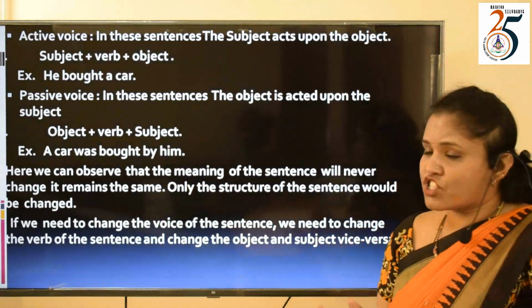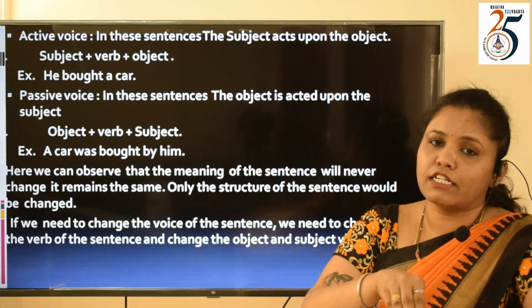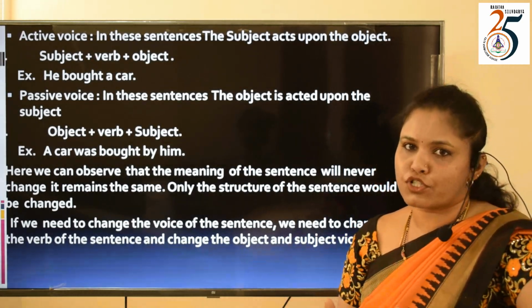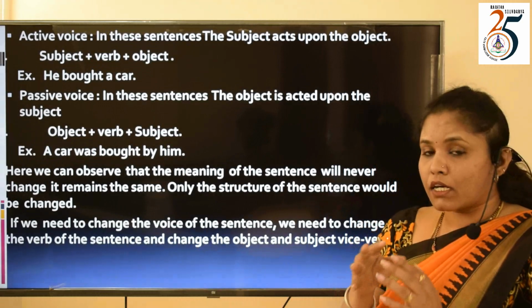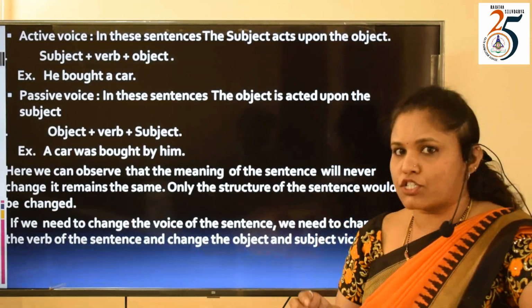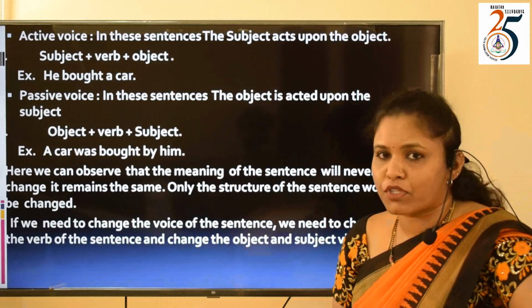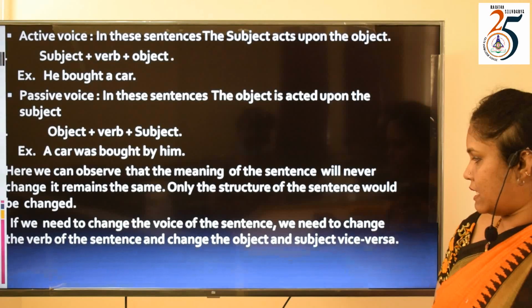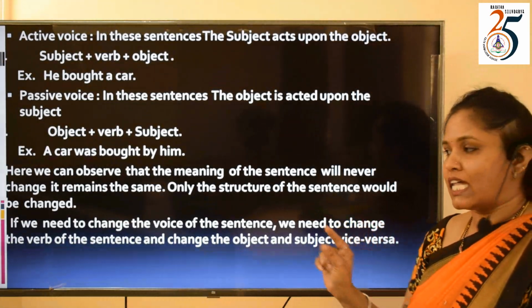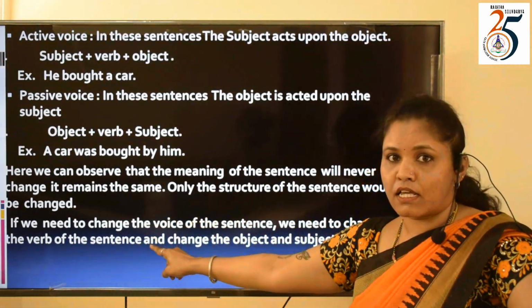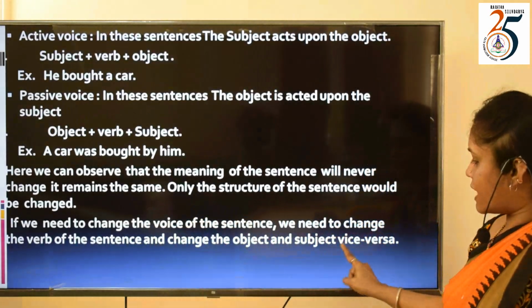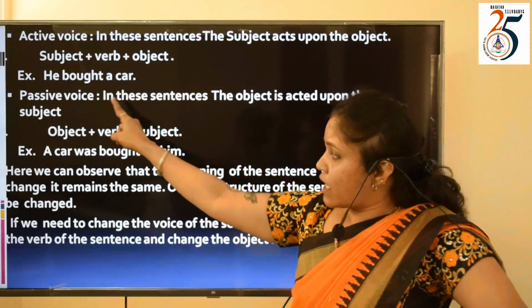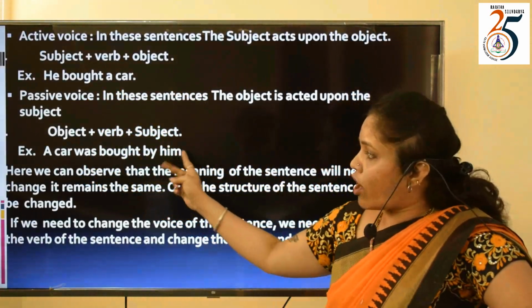So, if we need to change an active voice sentence to passive voice, we have certain rules to follow. And these rules are structured. So, let us go in depth. What are those rules? If we need to change the voice of the sentence, we need to change the verb of the sentence, and the object and subject vice versa. Here you can see the object and the subject were altered.